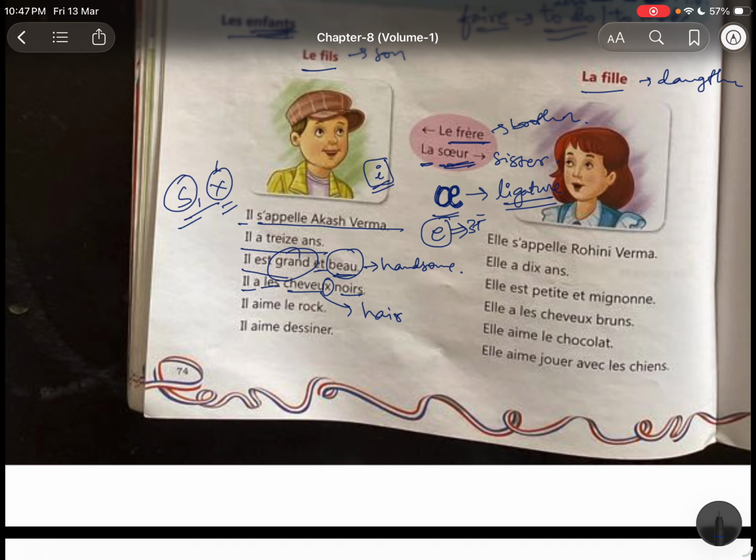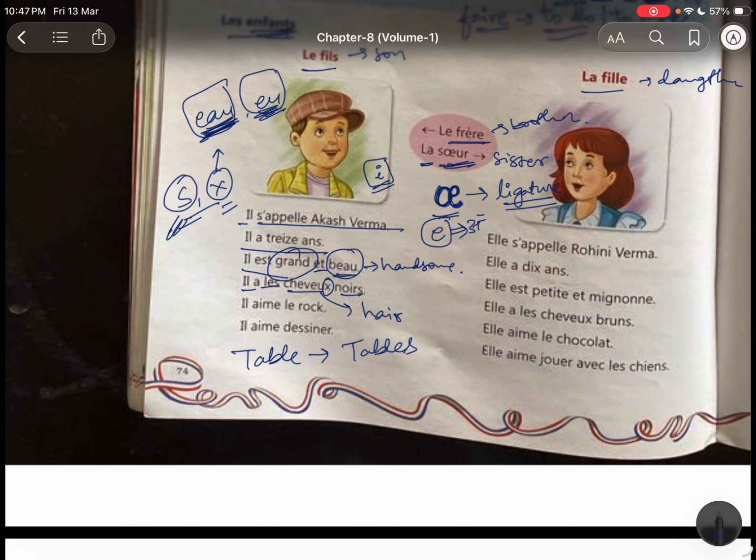And when we use X, whenever the word ends with EAU or EU, we put X to make it plural. For example, table. We don't have EAU or EU, so the plural would be tables, only S. When we put X, there are certain situations. If you have these things, we put X. Otherwise, we put S only.